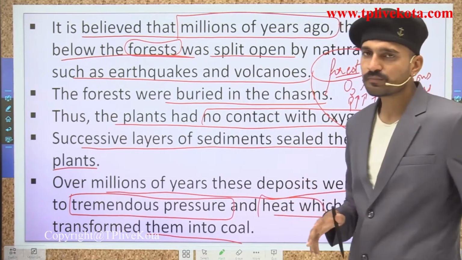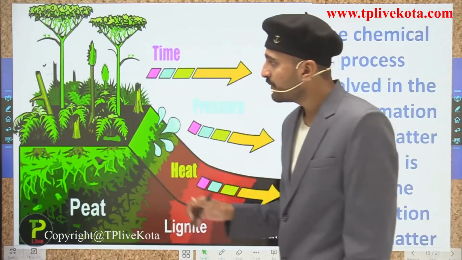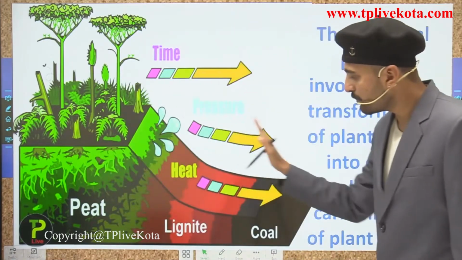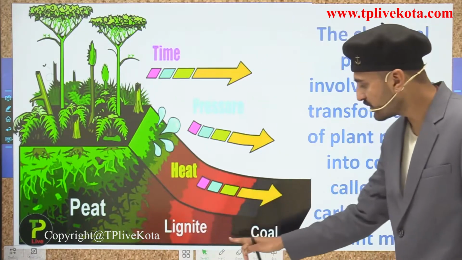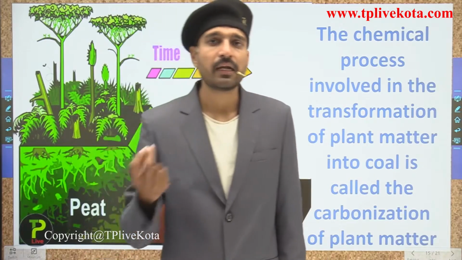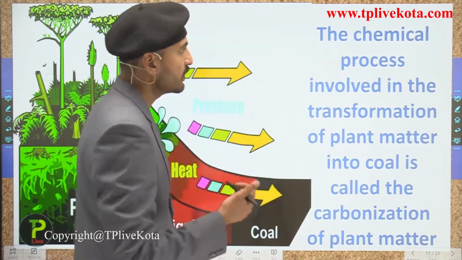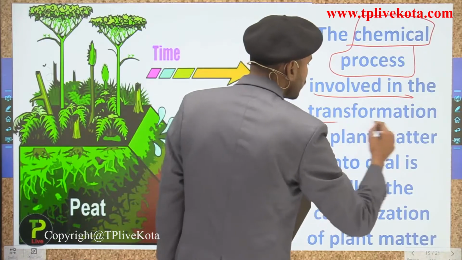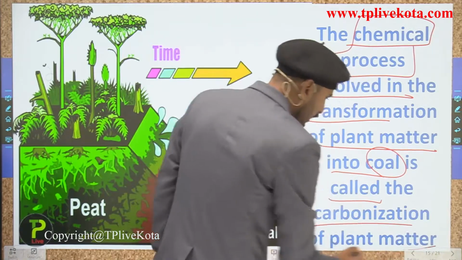So students, I hope you remember this part. Moving over here, all the plant matter that was buried under the soil, over time and under pressure, converted into the first form of coal, that is the peat, the second is the lignite, the third is the coal. The process of converting the plant matter into coal is simply termed the carbonization of plant matter. So the chemical process involved in the transformation of plant matter into coal is called the carbonization of plant matter.